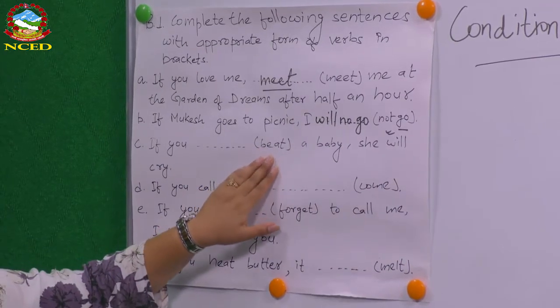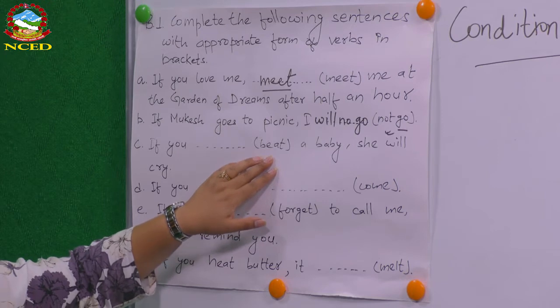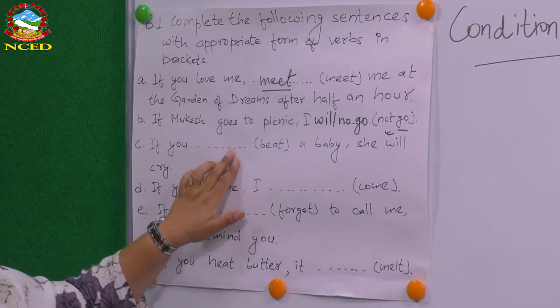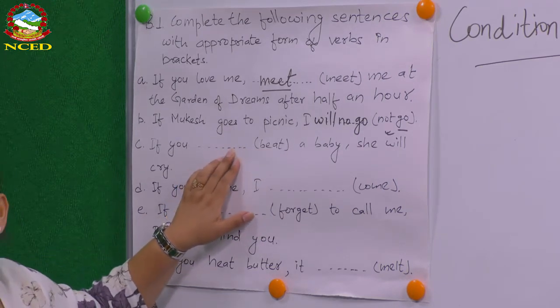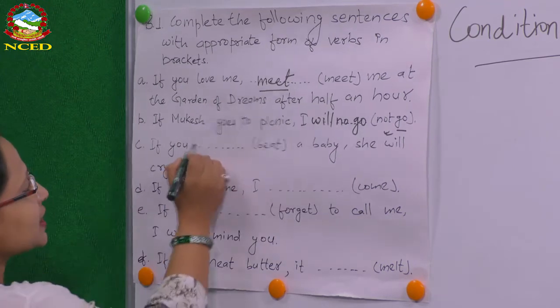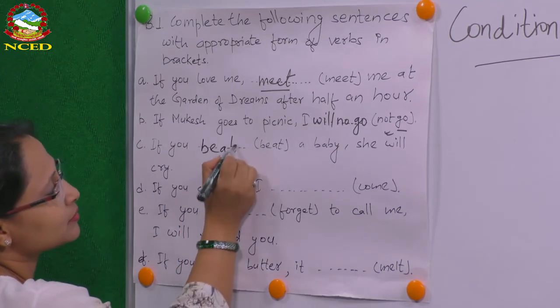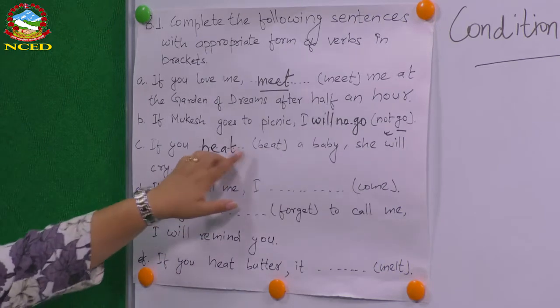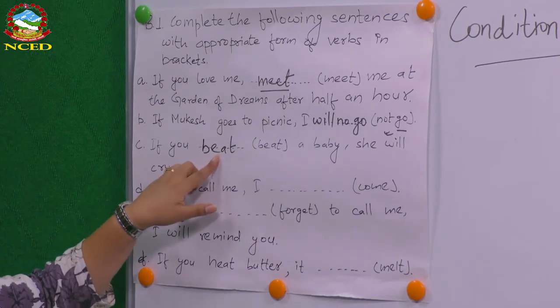What do you think? Now you are filling it up in the if clause. Yes, simple present beat. So, do you remember why we write the simple present verb here? Can you tell me?